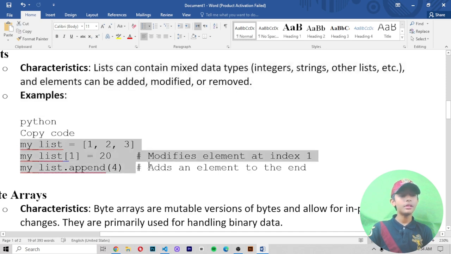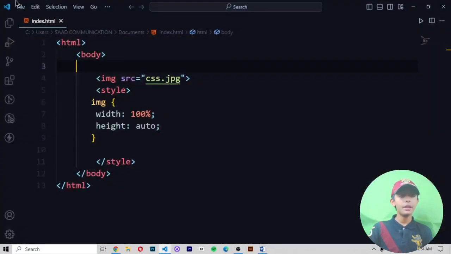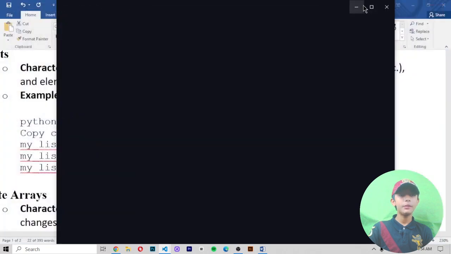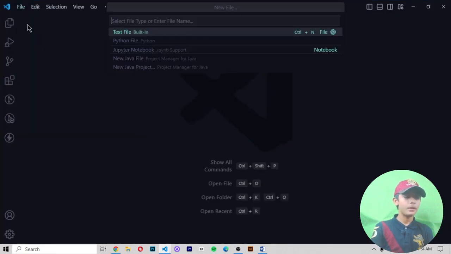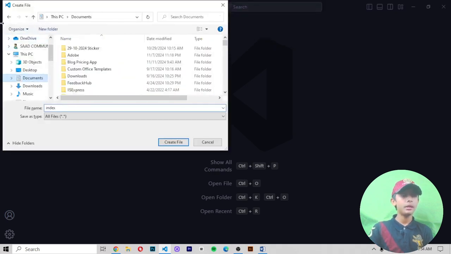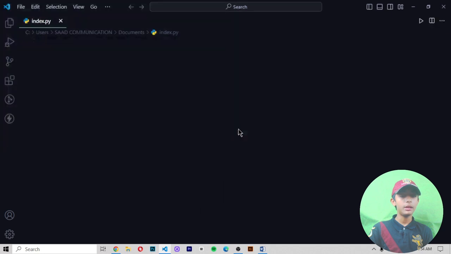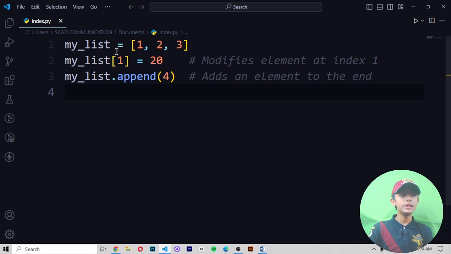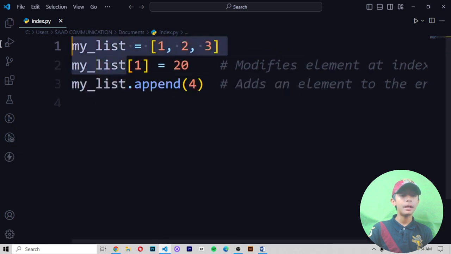For example, this is one example here. I copy this example and go to my Visual Studio Code, open it, and create a new file named index.py, and paste this code. First of all, here I make a list, my list, and in this list I write three figures: 1, 2, 3. Then in the square brackets, index 1.